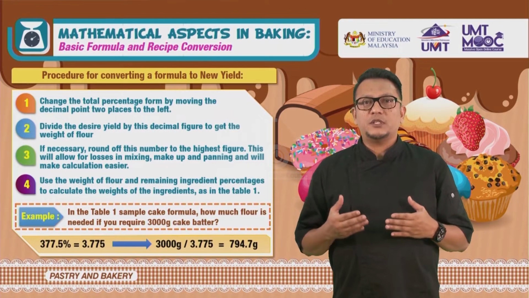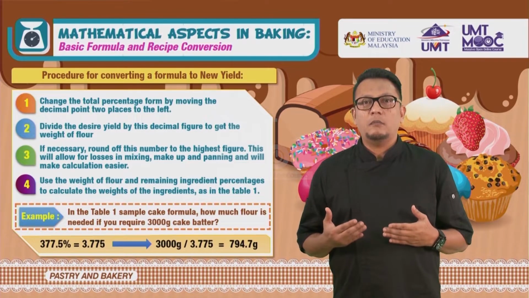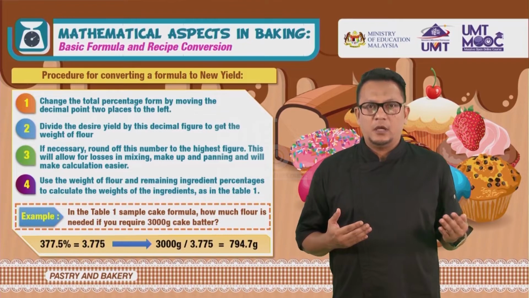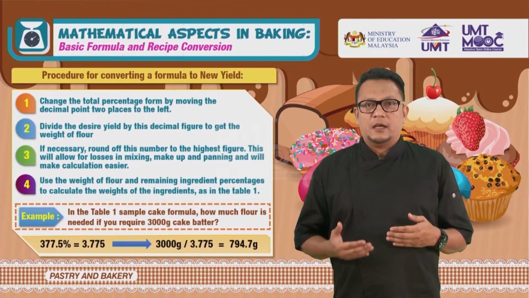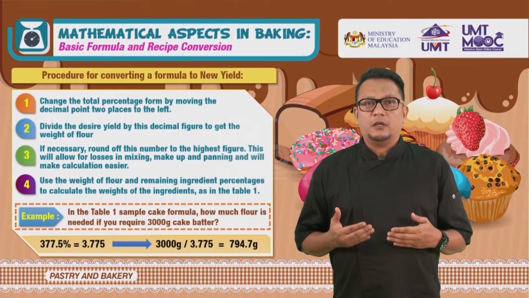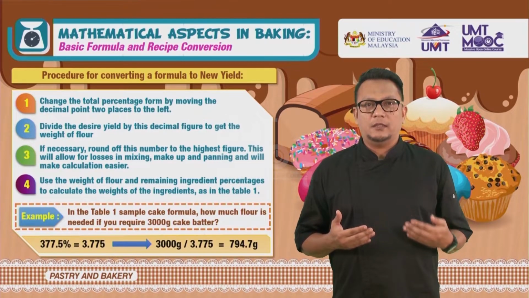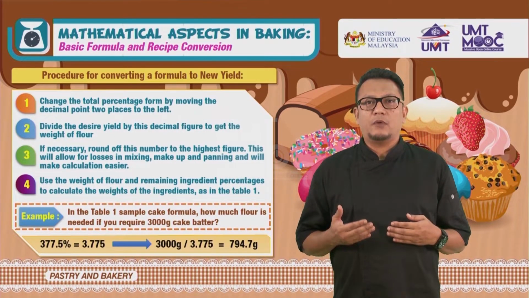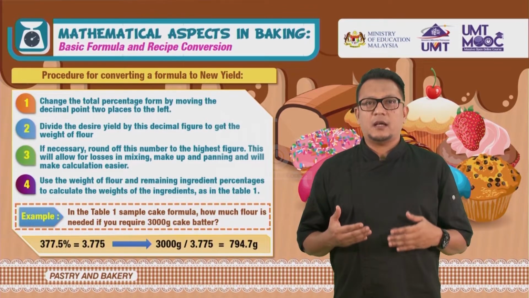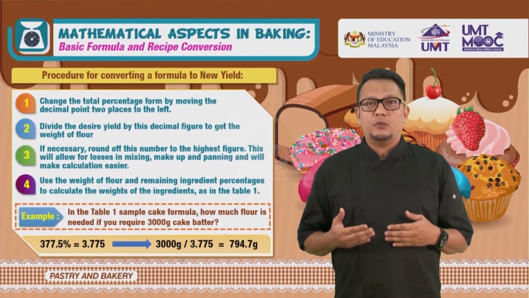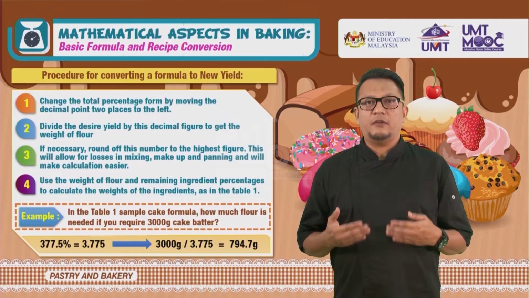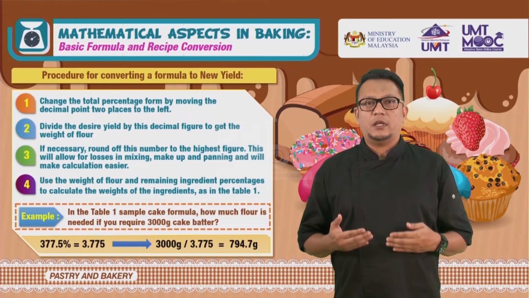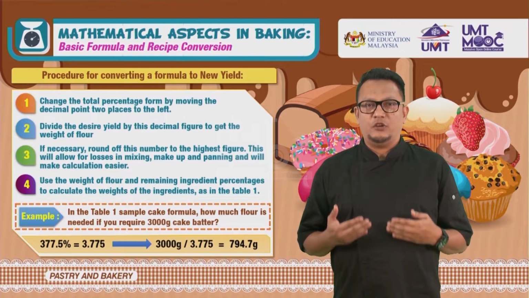Change the total percentage to decimal form by moving the decimal point 2 places to the left. Divide the desired yield by this decimal figure to get the weight of flour needed. If necessary, round off this number to the next highest figure. Use the weight of the flour and remaining ingredient percentages to calculate the weights of the other ingredients.